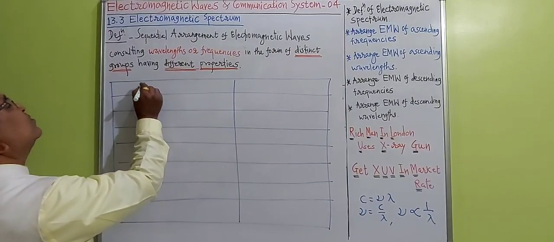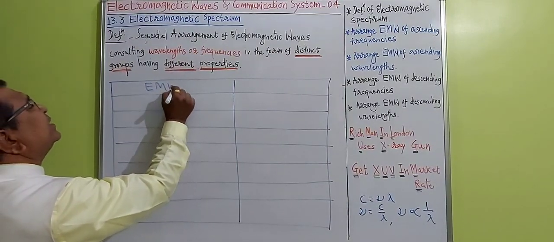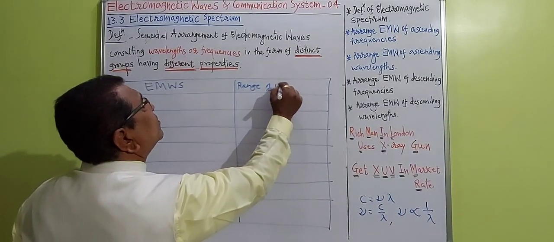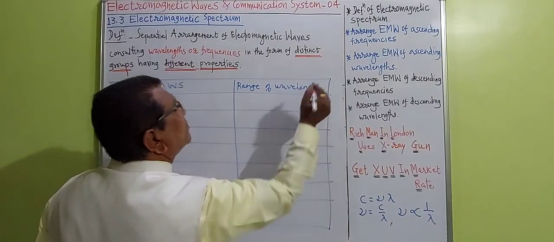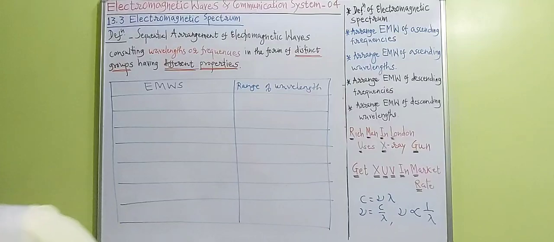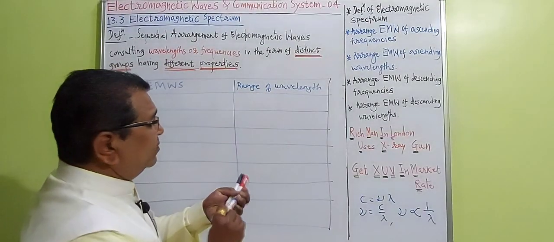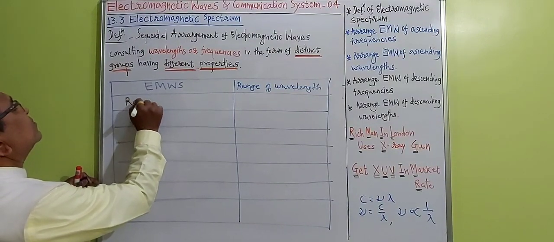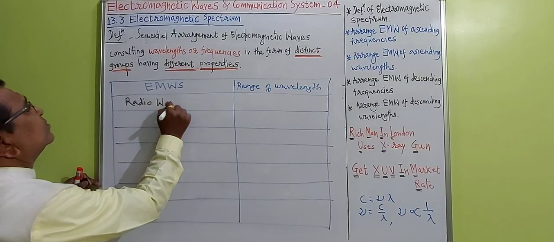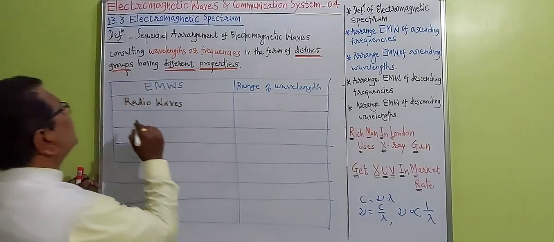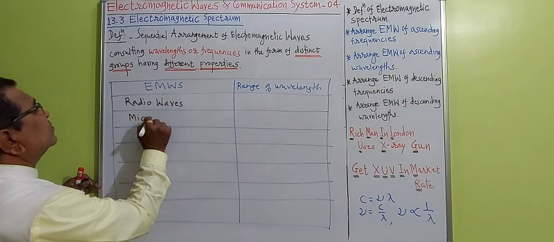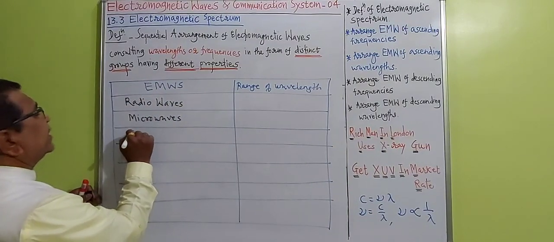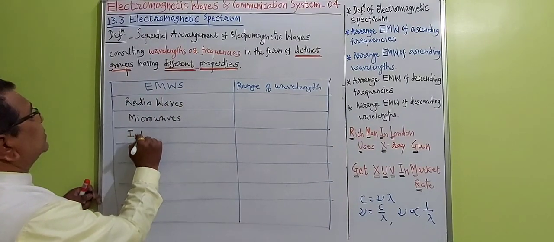Here, electromagnetic waves. Here, range of wavelength. We can write "Rich Man". What can we write? R, radio waves. M, microwaves. I, infrared rays.